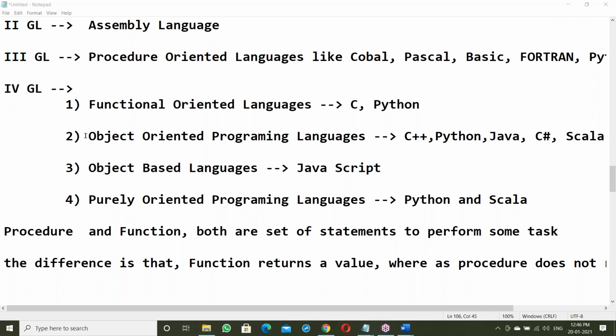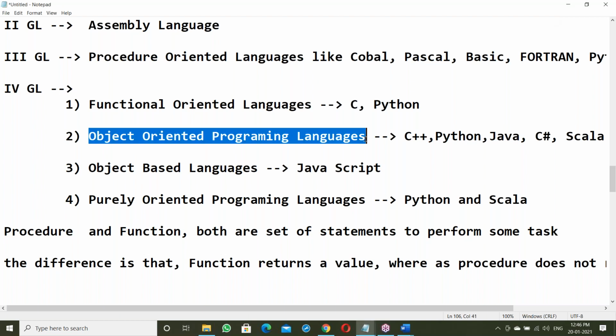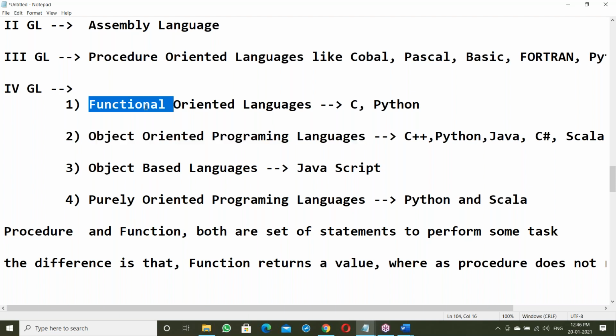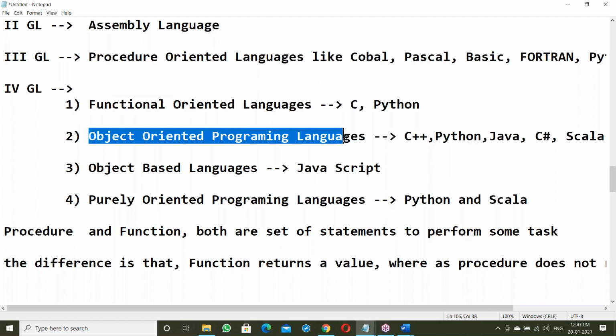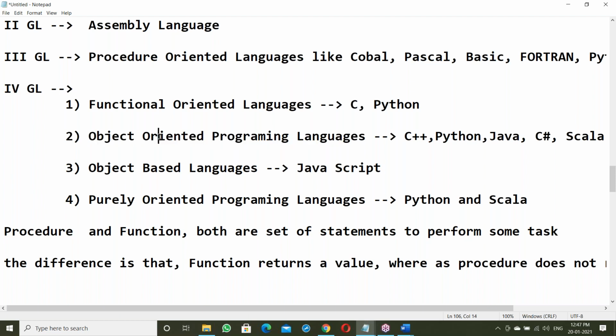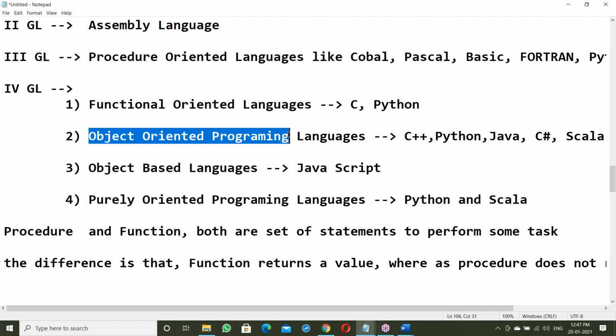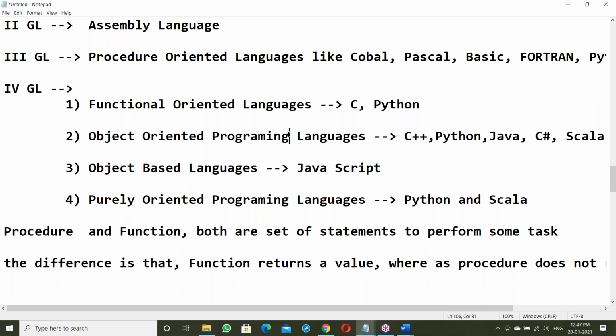Everything is an object. In an OOPS language, everything is handled by an object. In functional-oriented, a function handles the task. In object-oriented, an object handles the task. So everything is an object here. Every transaction is by an object, so it's object-oriented.